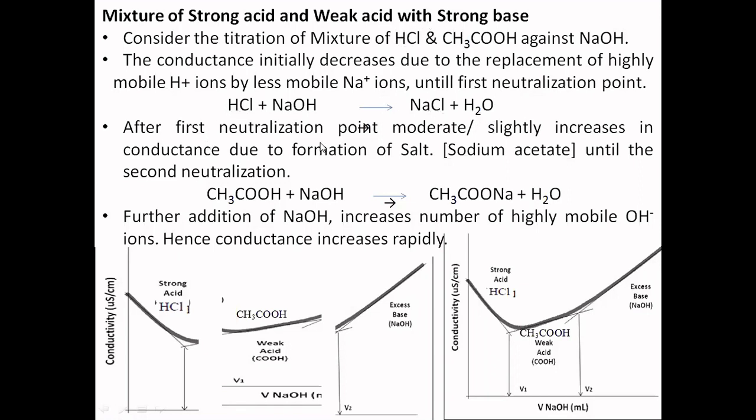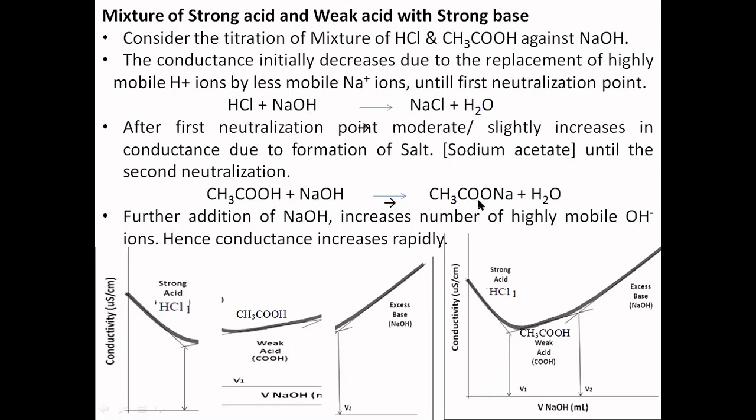Now after the first neutralization point is over, since you are adding NaOH from the burette, what happens? The conductance is moderately, slightly rising. Why is it slightly rising? Due to the formation of salt. Which salt? Since you have taken acetic acid, after the HCl is over, the acetic acid starts reacting because you have taken them together.